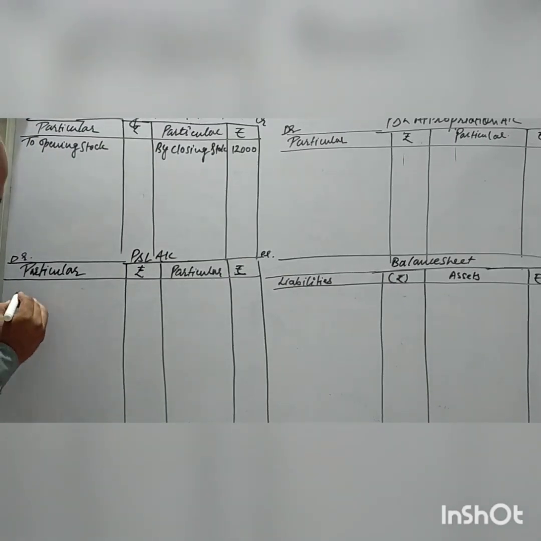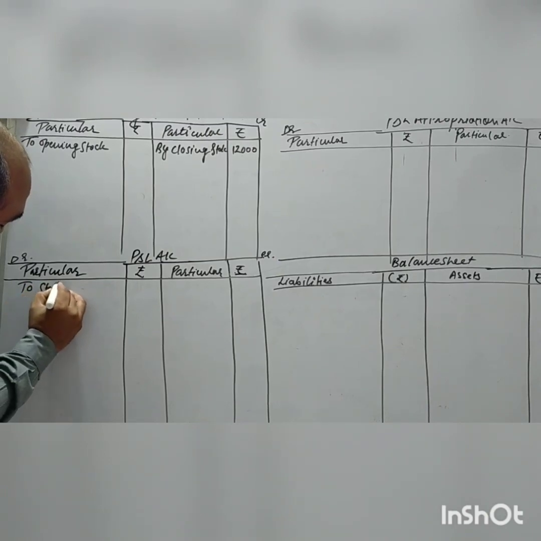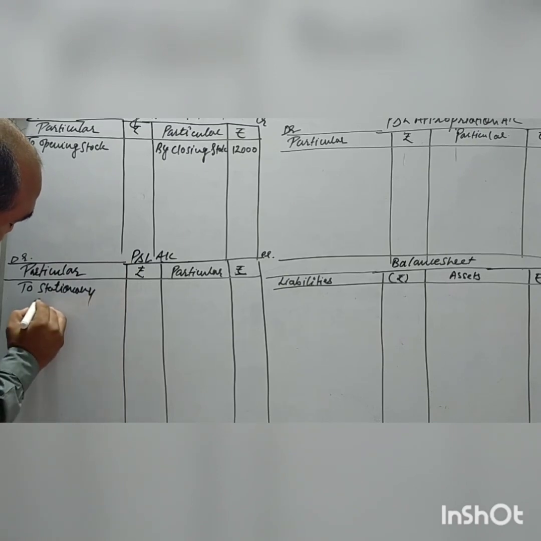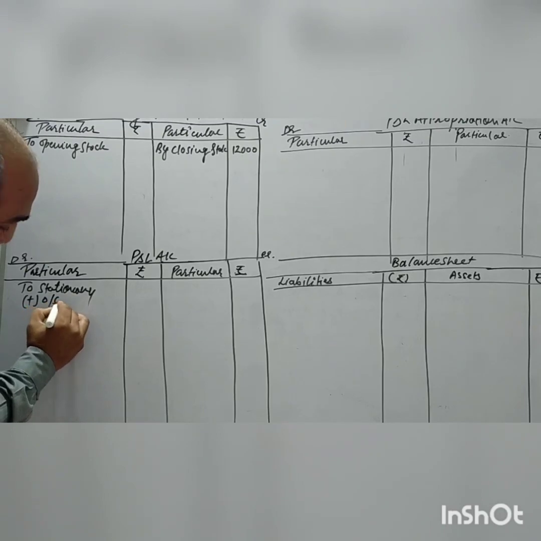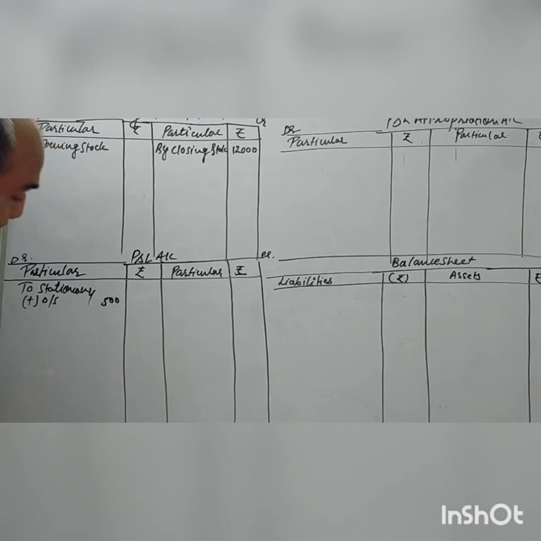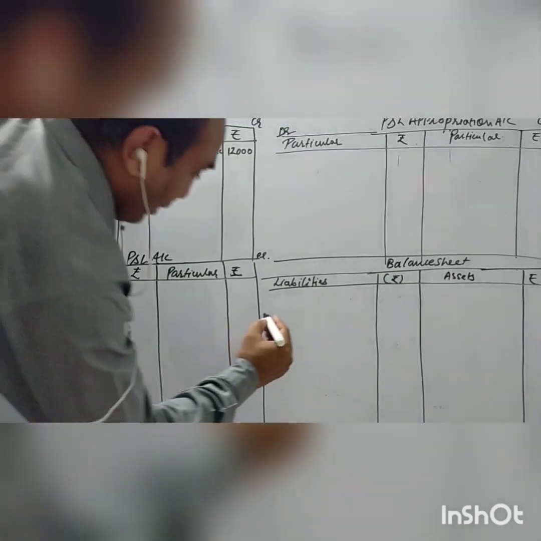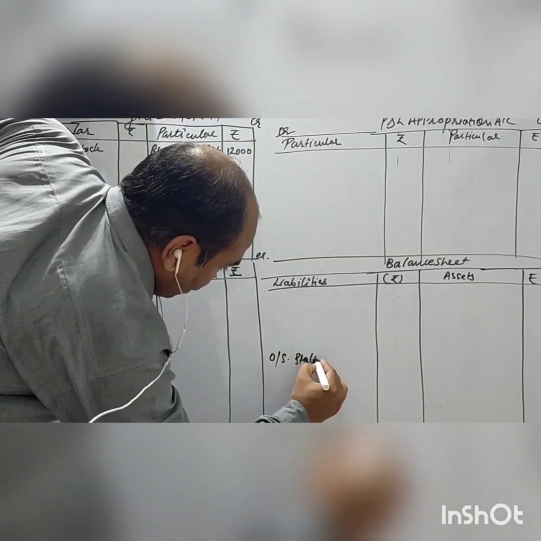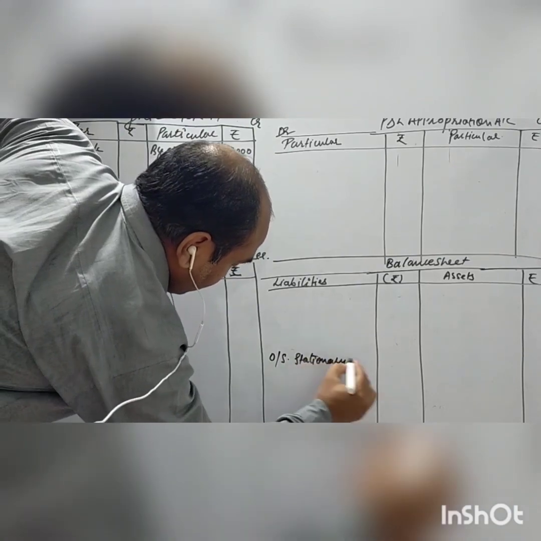I'll write stationery here, whatever amount we take from the trial balance, and the outstanding stationery given is 500. The effect of this adjustment will come to the balance sheet liability side, so I'll write outstanding stationery 500 over here.